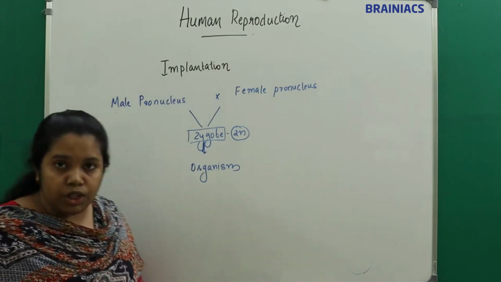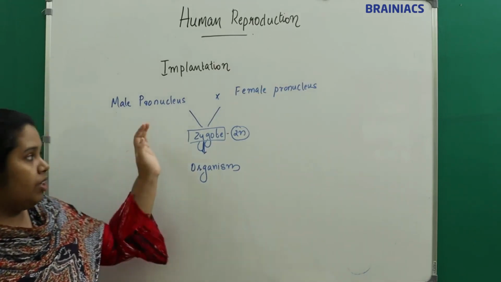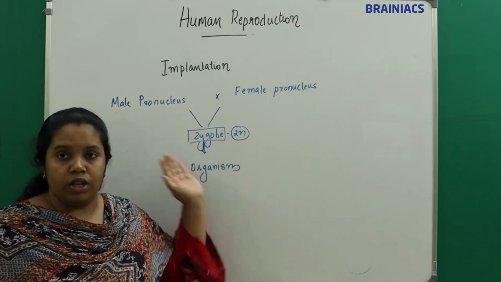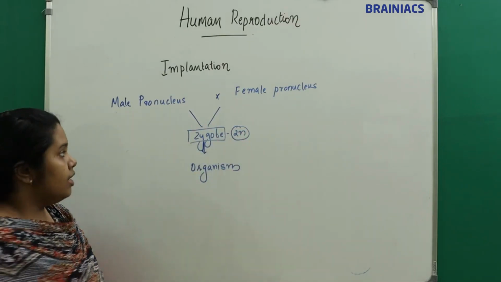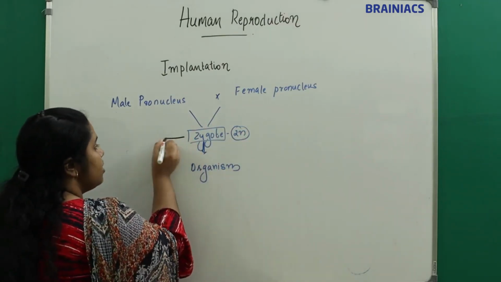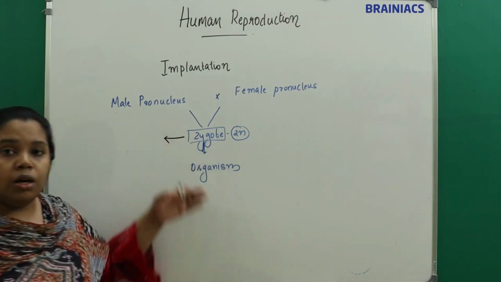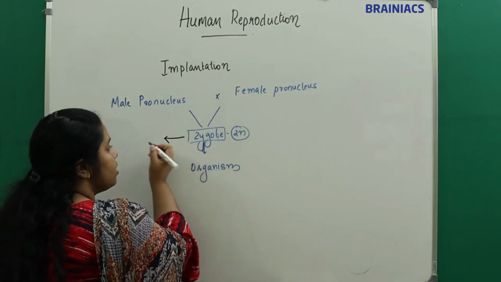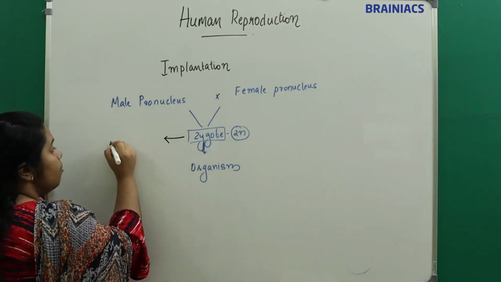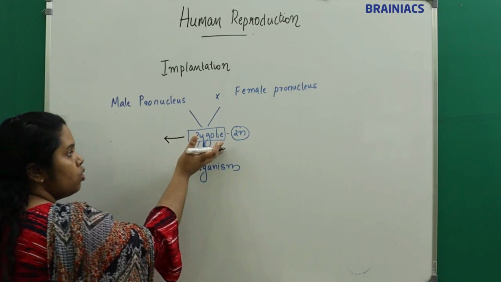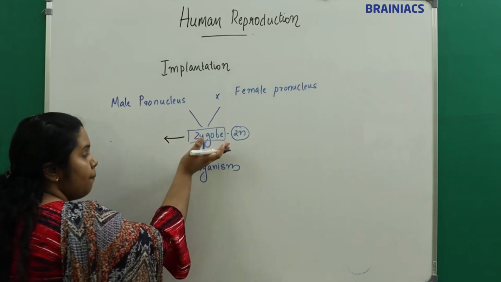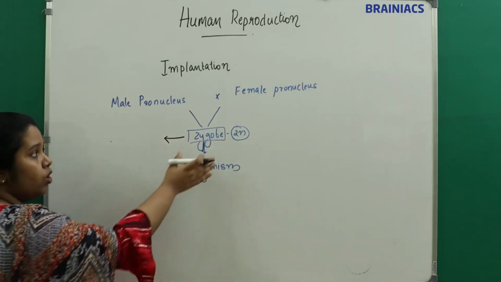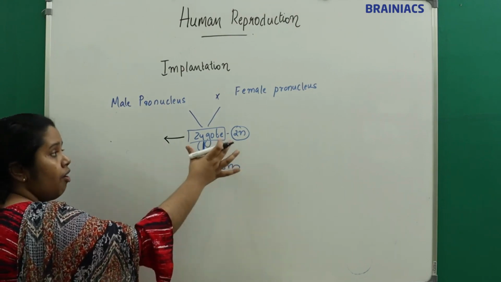So after the zygote is formed, what happens? After the fusion of the male and female pronucleus, the zygote is formed, and it will start moving. It is formed at the ampulla of the fallopian tube.